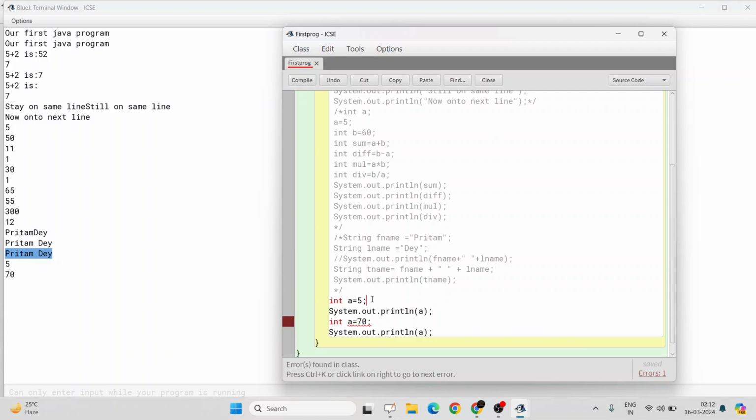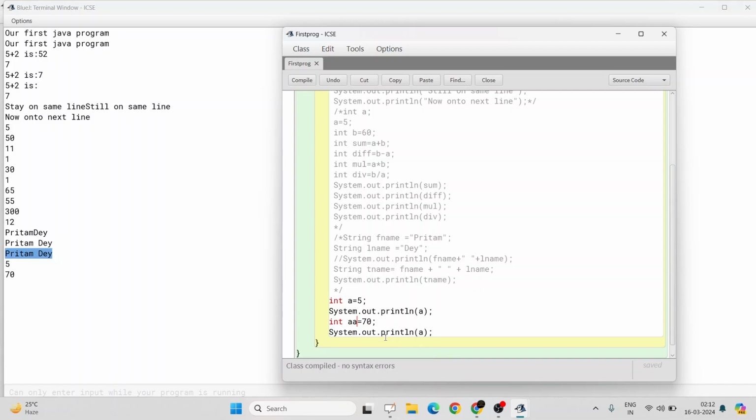Why? Because I have already declared int a equal to 5, which means there is already memory allocated for a variable named a. I cannot again allocate memory with the same variable name. I could have just changed the name, and now if I compile it, there will be no problem. But I cannot write int a equal to 5, and then again int a equal to 70.